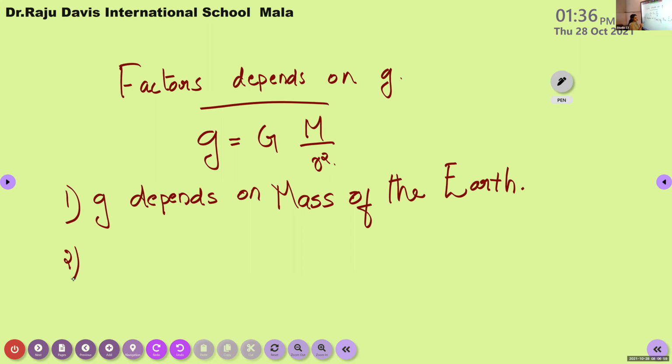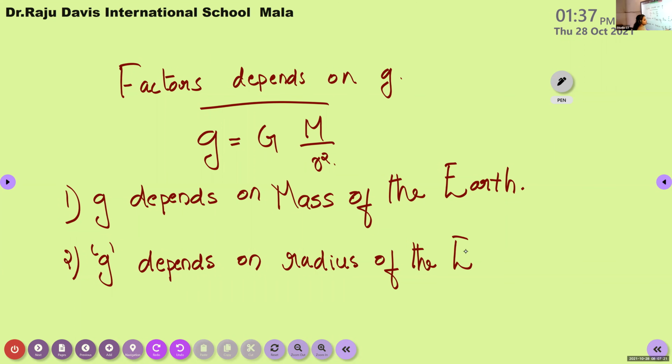The second factor: small letter g, that is our acceleration due to gravity, depends on what? Radius of the earth. It depends on the radius of the earth. We are going to discuss these two factors in detail in our next class. The value of acceleration due to gravity g depends on the mass of the earth, and it also depends on the radius of the earth.